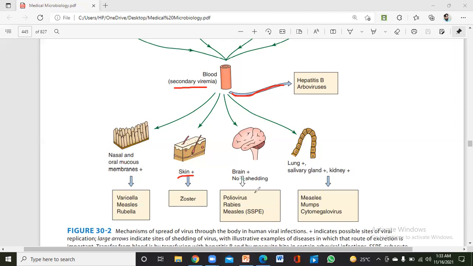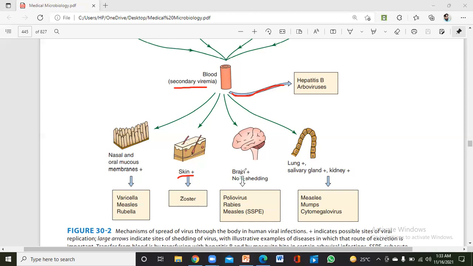But keep this thing in mind, that in case of the brain, there is no shedding, because it is totally covered in the skull. So in case of the brain, we cannot shed viruses. So if you are infected with rabies, you cannot introduce the rabies virus into the environment.